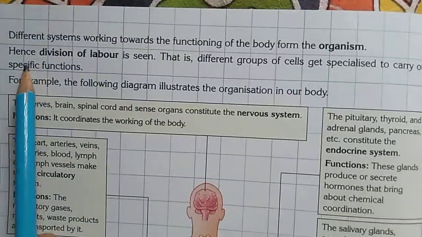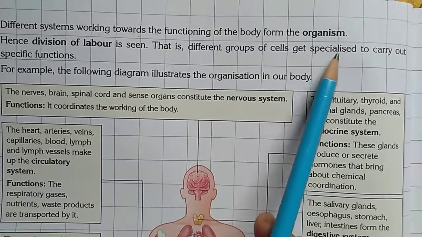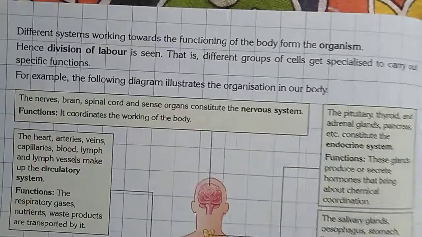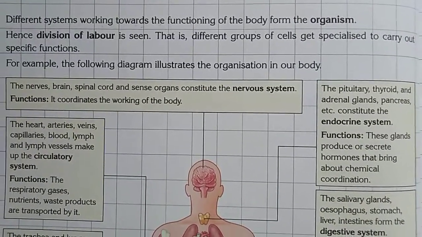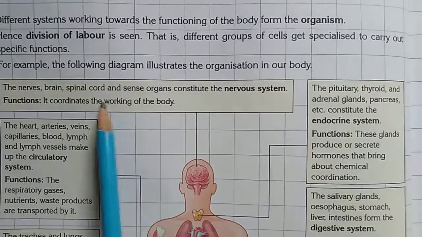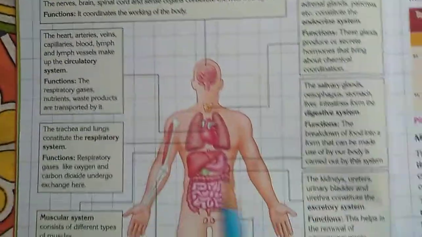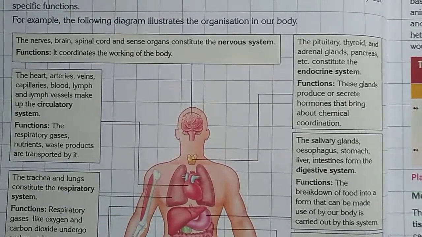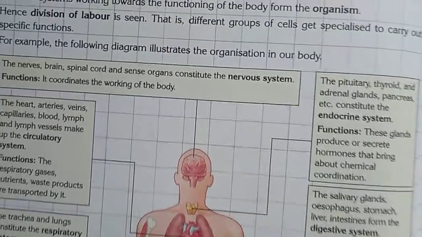Hence division of labor is seen, that is, different groups of cells get specialized to carry out specific functions. That's why in our body there is division of labor. For example, the following diagram illustrates the organization in our body. In this diagram we will read the different organs and how they function to form an organism.